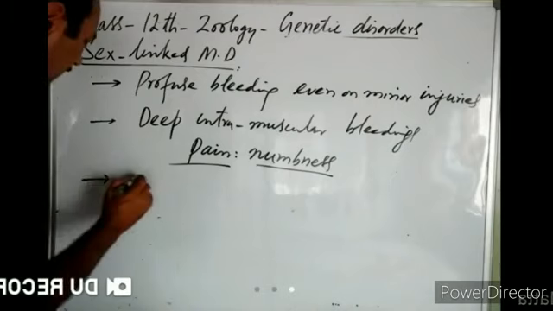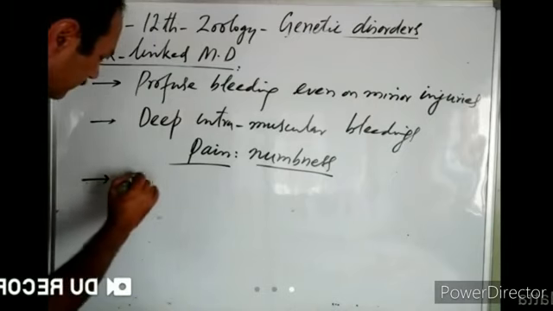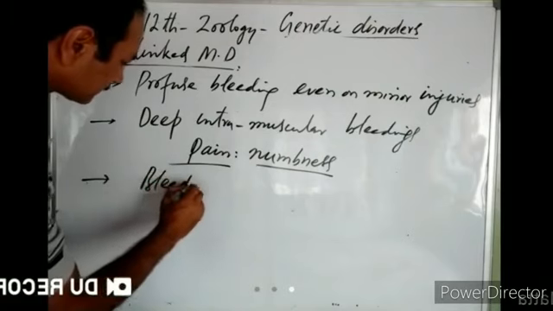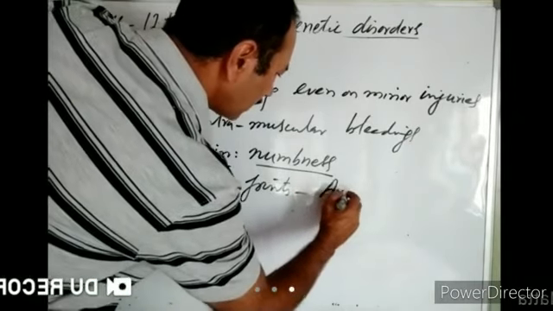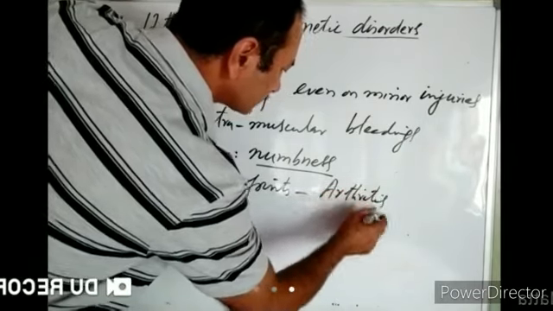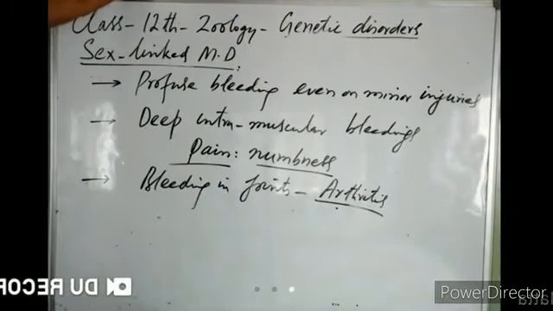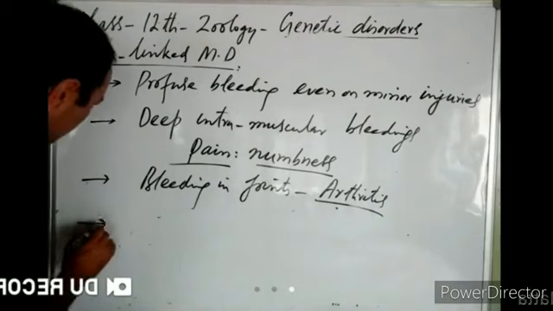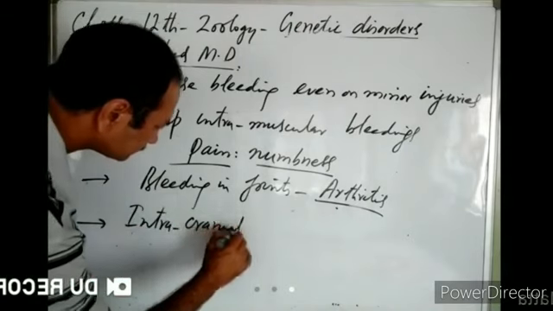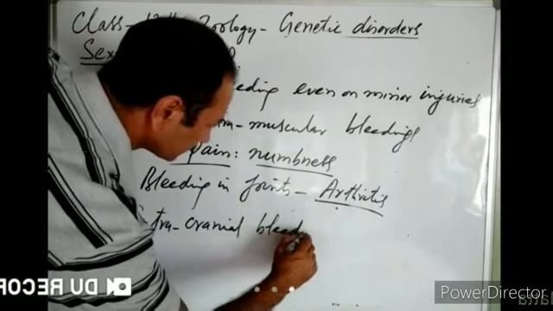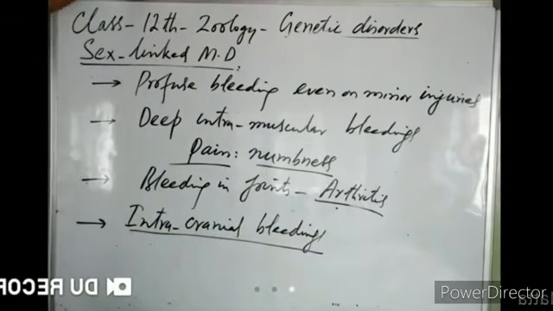They may also suffer bleeding in their joints, which may cause arthritis, inflammation of the joints, right? They may also suffer from intracranial bleedings. Intracranial bleeding means they may suffer bleeding within the brain, right? That may also cause some problems. That may sometimes lead to paralysis or even death, right?